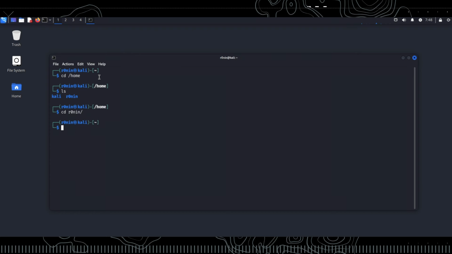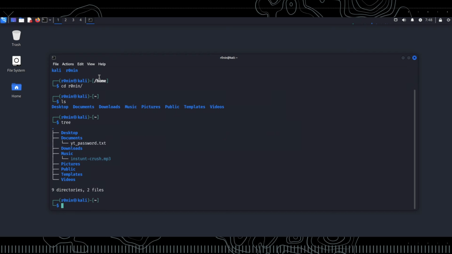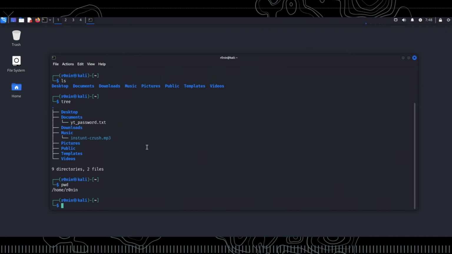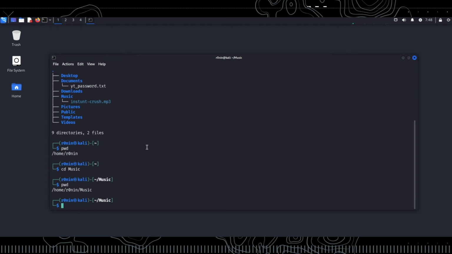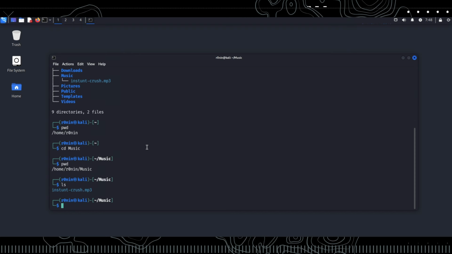Here, we can use the ls command again to list the files, but if you want to see the directory structure recursively, we can use the tree command. As you can see, we've navigated through the hierarchical file system and observed how the files are organized more clearly. The tree command displays subdirectories and files in a tree structure, making it easier to understand the layout of the file system. Through this simple exploration, we've practically seen how the Linux file hierarchy works and how files are organized.